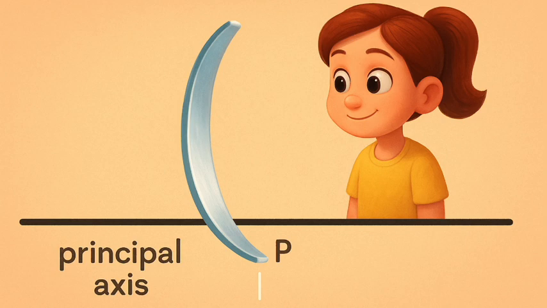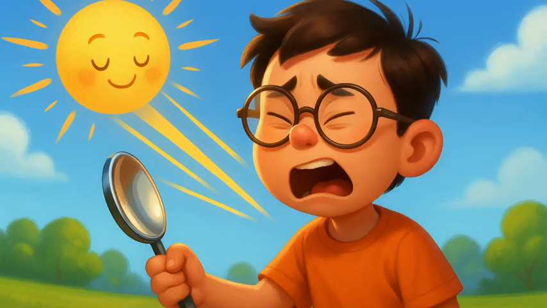Let us understand an important term related to mirrors through an activity. Activity 9.2. Caution. Do not look at the sun directly or even into a mirror reflecting sunlight. It may damage your eyes.